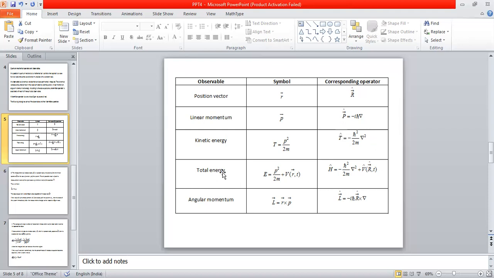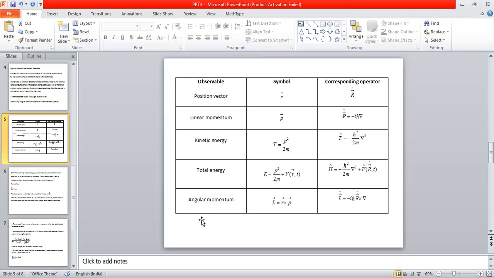Now the total energy of the system is also another physical observable. The total energy of the system is the sum of the kinetic energy and potential energy, p square by 2m plus V of r, t. The respective operator is a Hermitian operator, called the Hamiltonian operator. The Hamiltonian operator of the total energy is written as H cap, and it is given by minus h cross square by 2m into del square plus V cap of r cap comma t. So this is the operator representation of the Hamiltonian, or the total energy operator, in quantum mechanics.